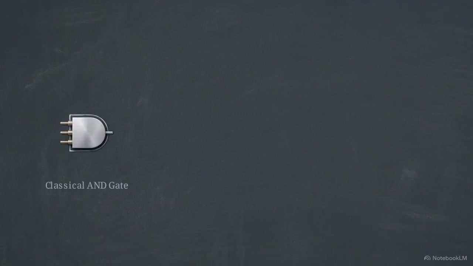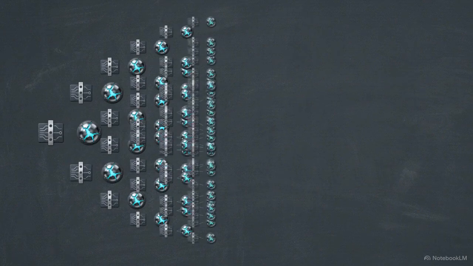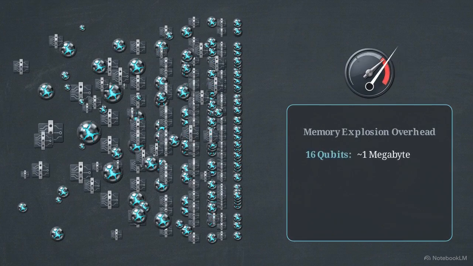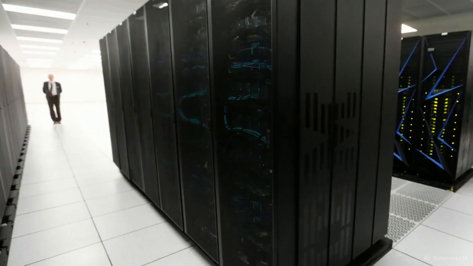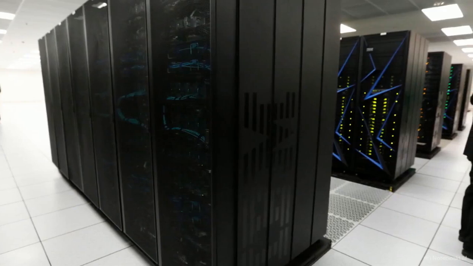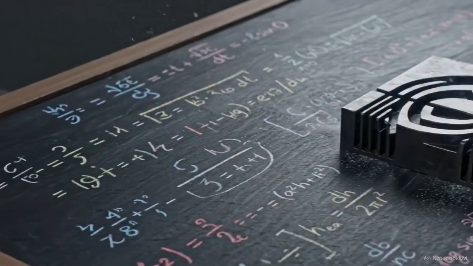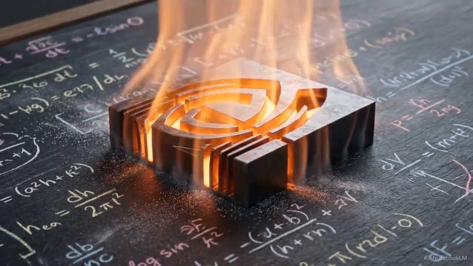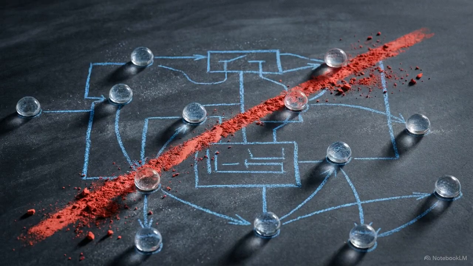Because quantum mechanics forbids destroying information, every AND gate requires extra Toffoli gates and ancilla qubits to hold temporary data. Simulating this classically causes an exponential memory explosion. 16 qubits needs 1 megabyte, 50 qubits requires 16 petabytes. Holding the state vector for a large quantum circuit requires rows of enterprise server architecture, which exceeds the capacity of standard consumer hardware. Physically composing a 16-bit nonlinear hash oracle creates a reversibility bottleneck that would normally overload a GPU's memory. We need an engineering workaround to run a 201-layer Grover search on classical hardware without triggering a memory crash.